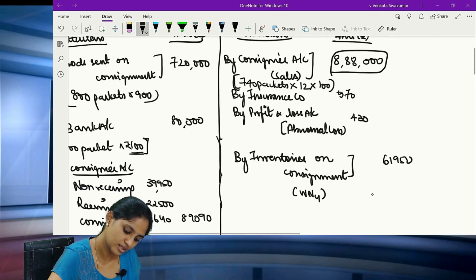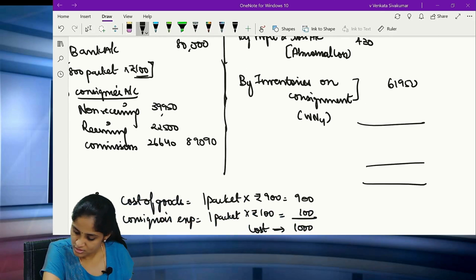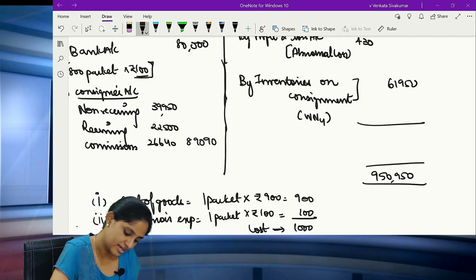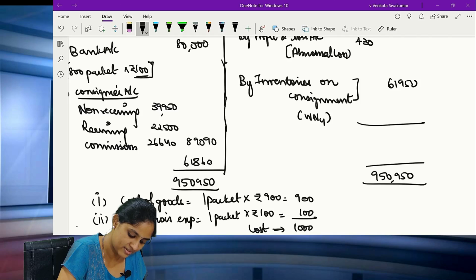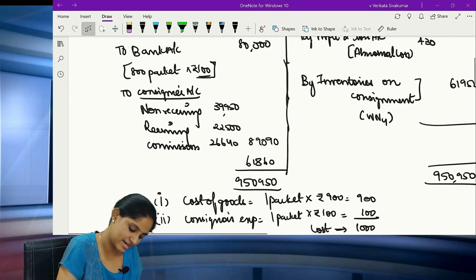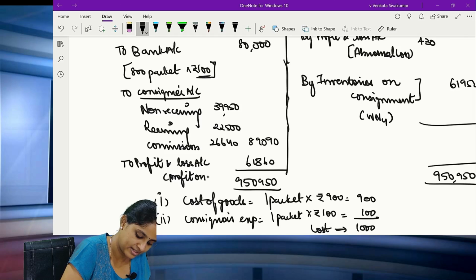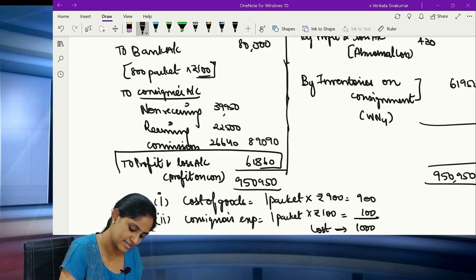61,950. Now all of you please total the credit side. What is the total of the credit side? 9,50,950. Here also 9,50,950. So you are getting the value 81,860 on the debit side. It is nothing but the transfer to profit and loss account, profit on consignment. Correct? Profit on consignment account. This is the balancing figure.